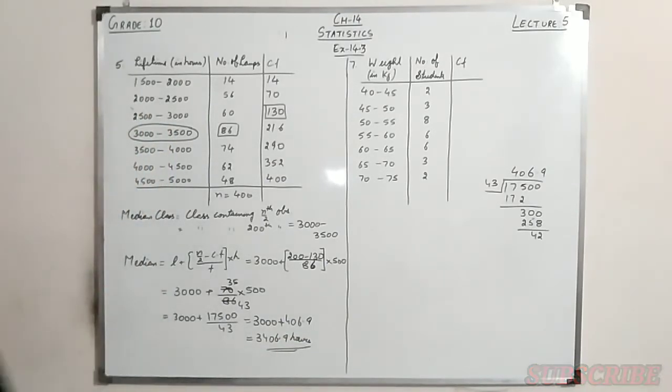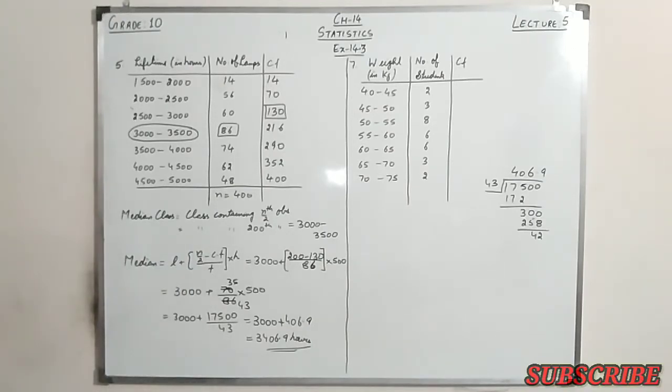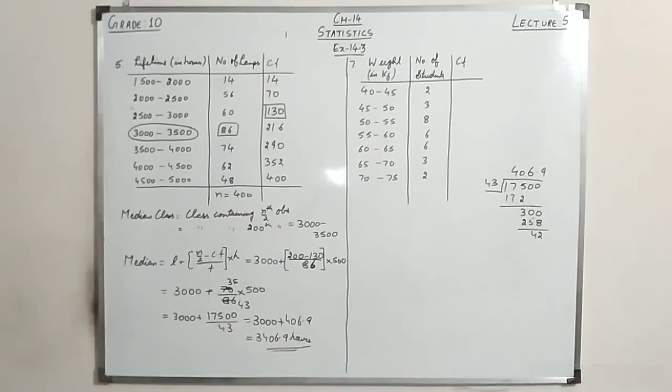Let's go to the next question. I have not done the 6th question; you can try it yourself. You have to find the median and mode both in that question. We'll go to the last question, that is related to the weight of 30 students in a class.